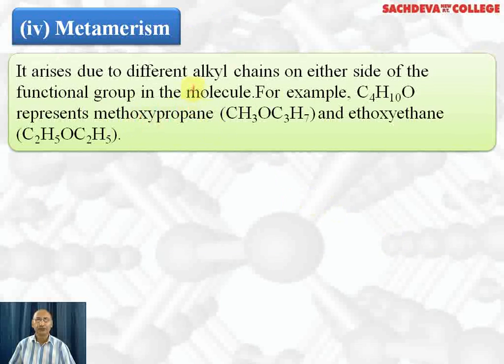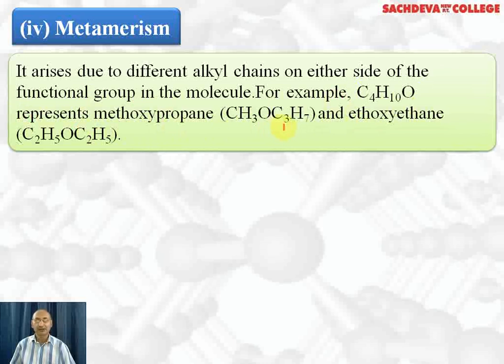It arises due to different alkyl groups on either side of the functional group in the molecule. That is, metamers differ in the alkyl group attached to the functional group. This type of isomerism is possible in functional groups like ethers, secondary amines or tertiary amines. For example, C4H10O represents two ethers. One of them is methoxypropane and the second one is ethoxyethane.